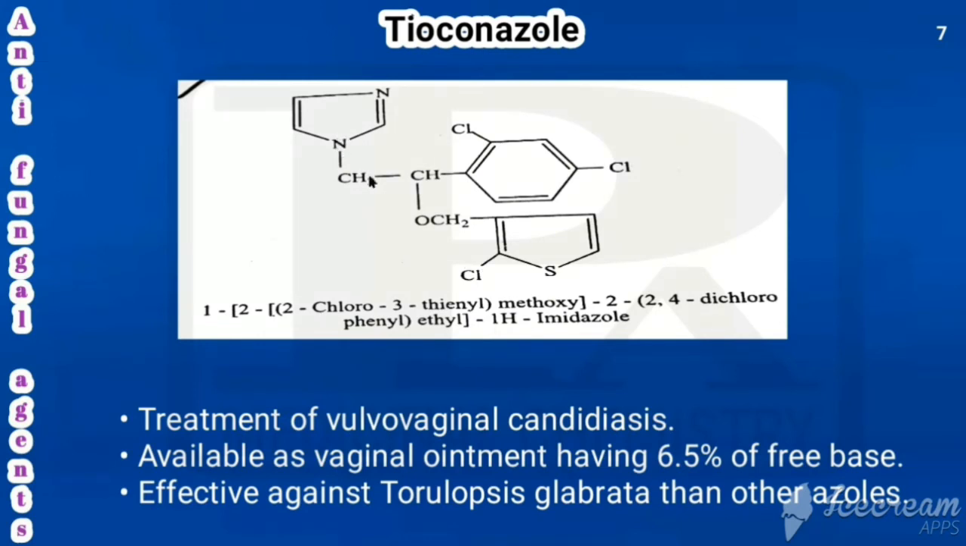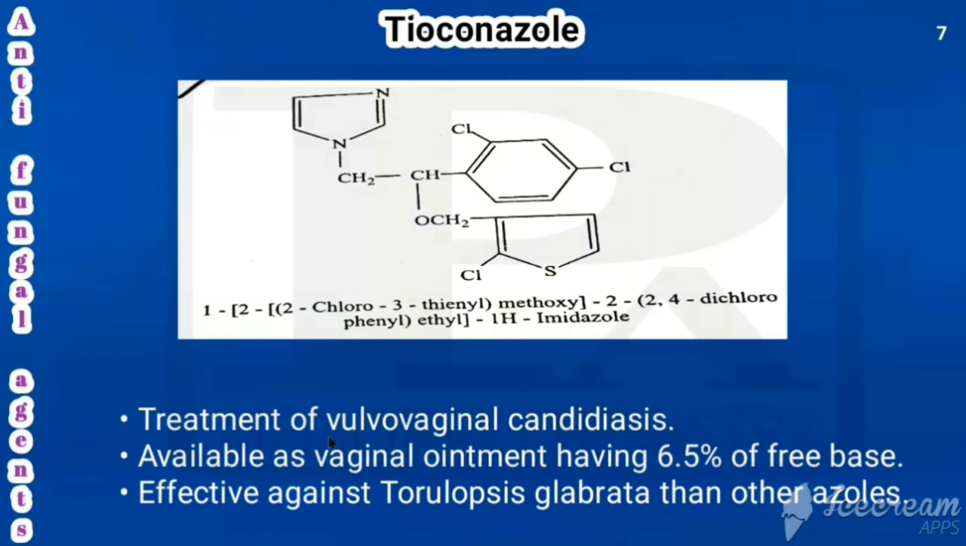So that's why 1 open bracket 2 open bracket, in that here comes 2-chloro, this is third position would be attached. That's why 3-thienyl methoxy. Otherwise we can write 2-chlorothiophene-3-yl. Instead of writing 3-thienyl, we can write thiophen-3-yl. Thiophen-3-yl, close the bracket, methoxy, again close the bracket. Then 2 open bracket 2,4-dichloro, this is phenyl, dichlorophenyl, and then ethyl 1H-imidazole. So that is the chemical name of tioconazole.